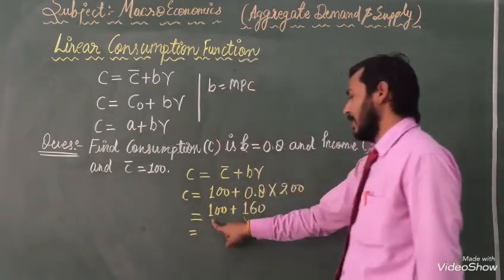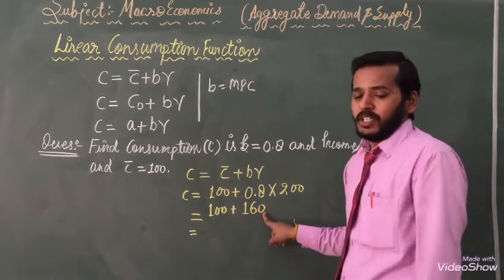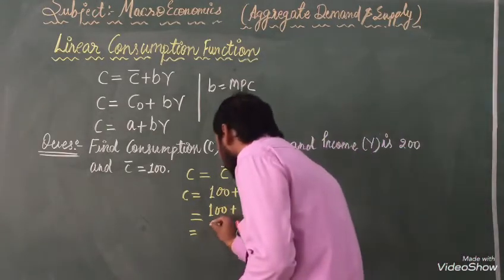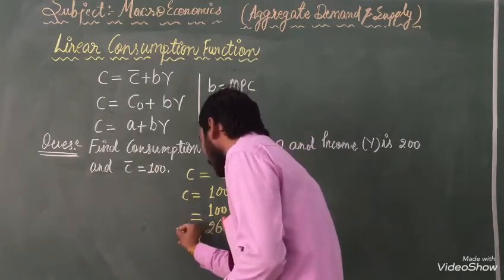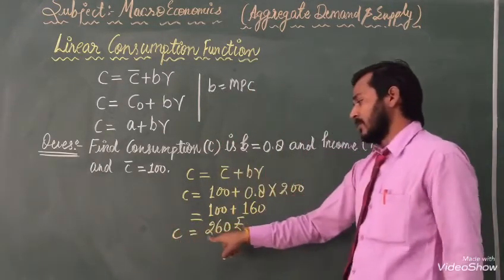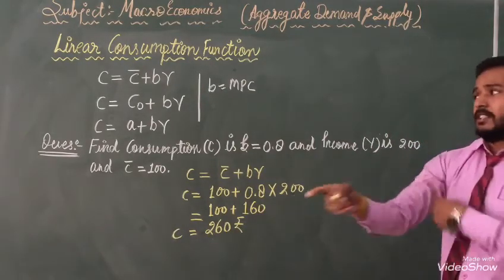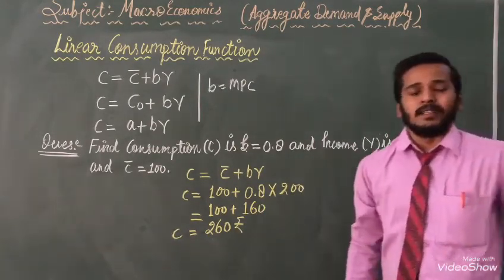Total value equals 100 plus 160, which means 260 rupees. So consumption C equals 260 rupees.